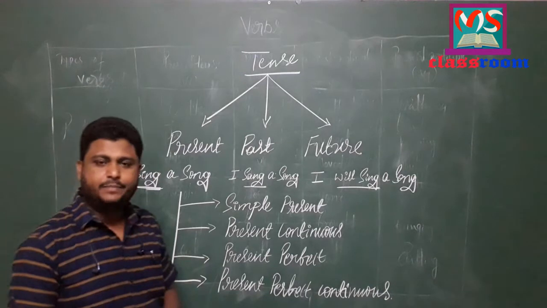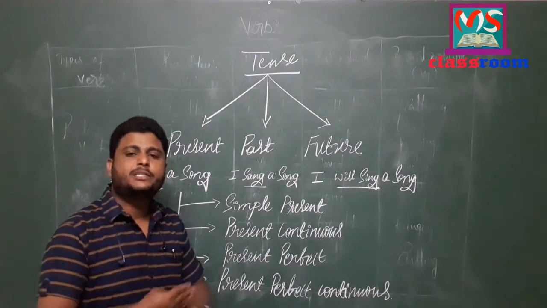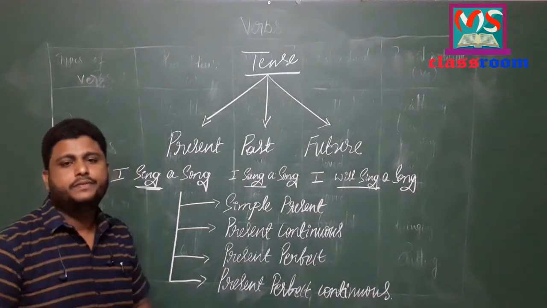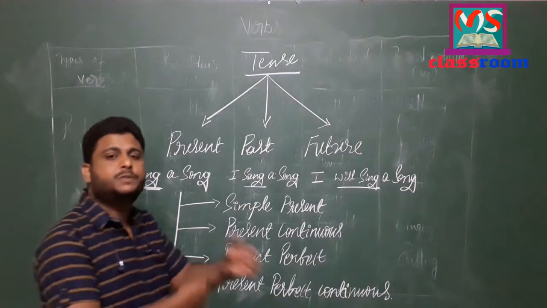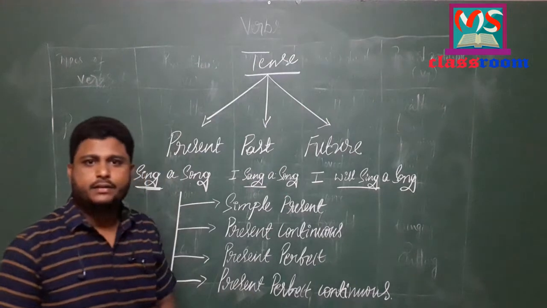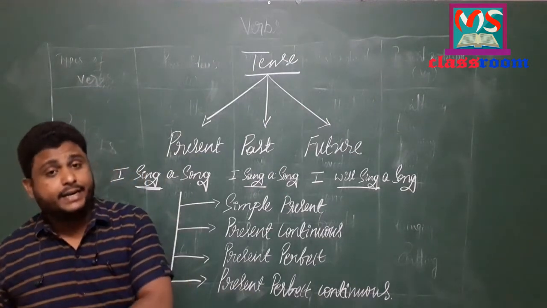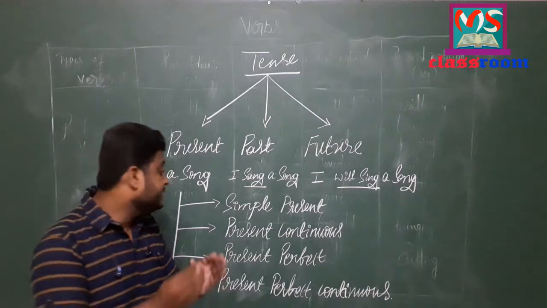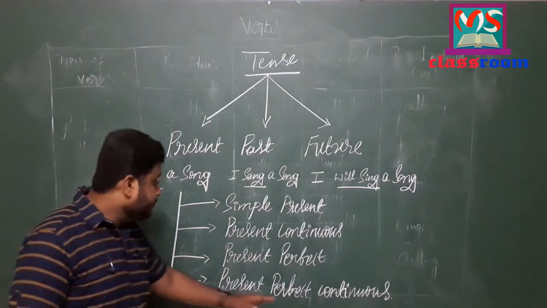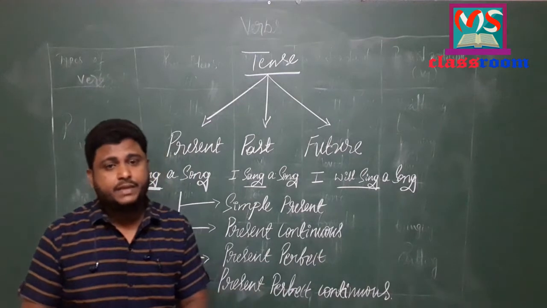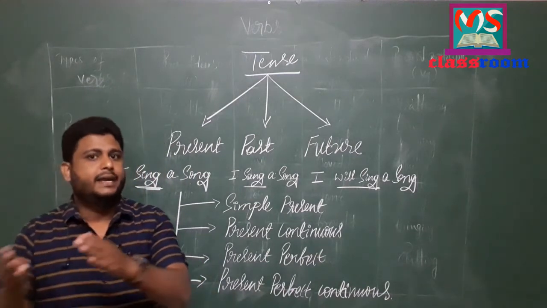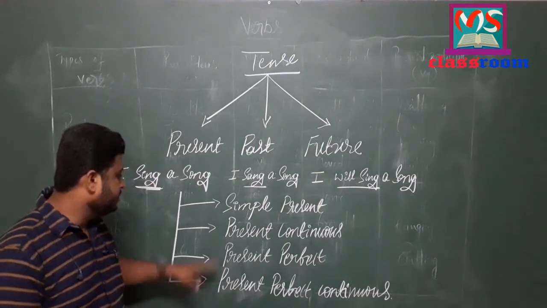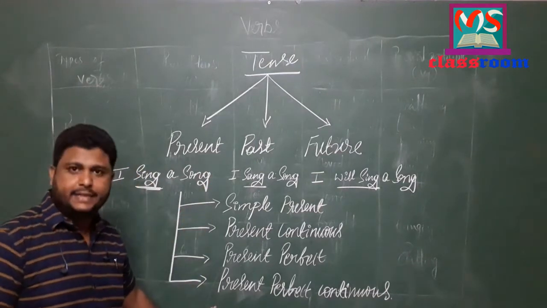So simple present, the action which takes place at present. Present continuous, the action which has started and is in progress. Present perfect, the action which has started and completed, but its relevance is still present. And present perfect continuous, the action which has already started and is still continuing. So in order to describe all those things, we use these types of tense.